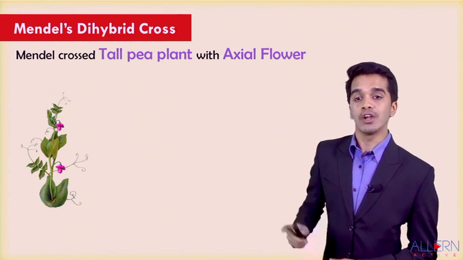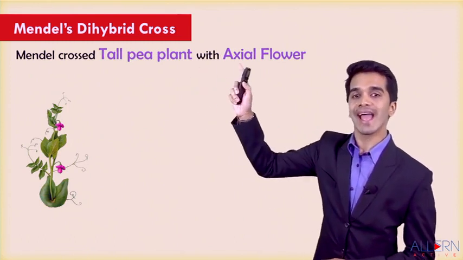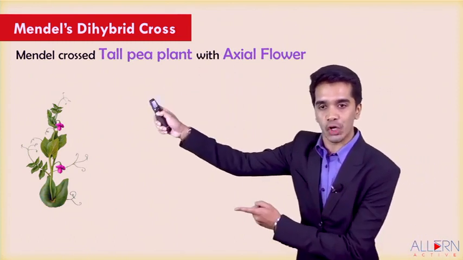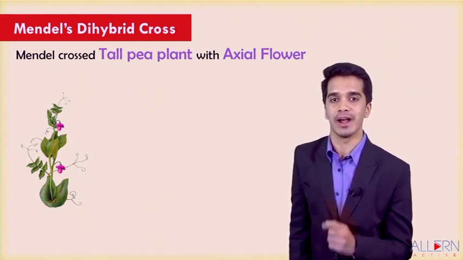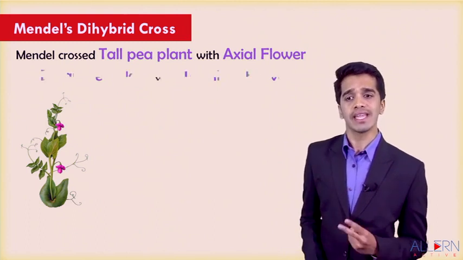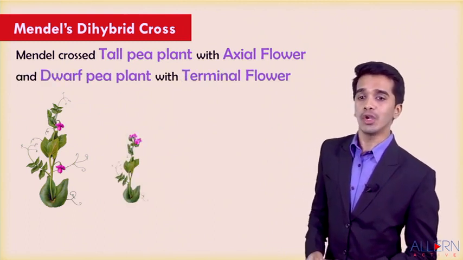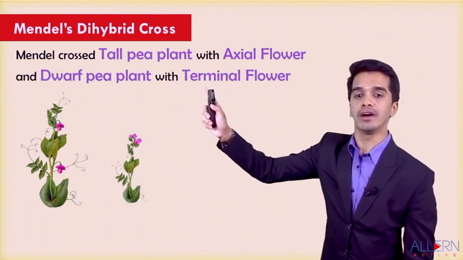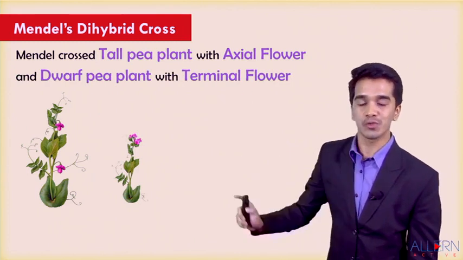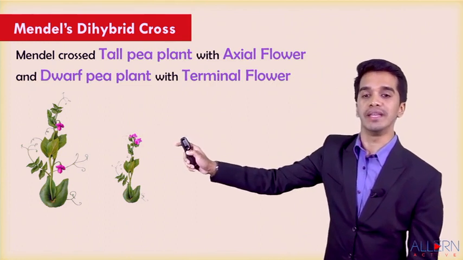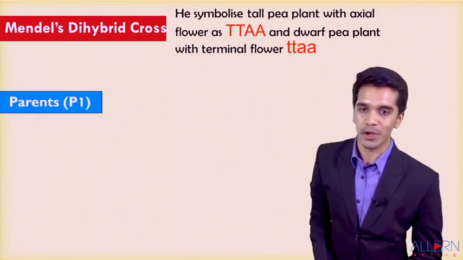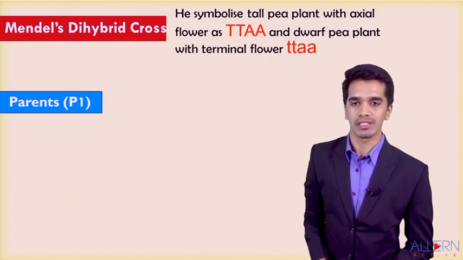Mendel crossed a tall pea plant with axial flower. That will be the first garden pea plant. And he took a second plant, a dwarf pea plant with terminal flower. So first he took tall with axial, and dwarf with terminal, for his experiment called Mendel's dihybrid cross.